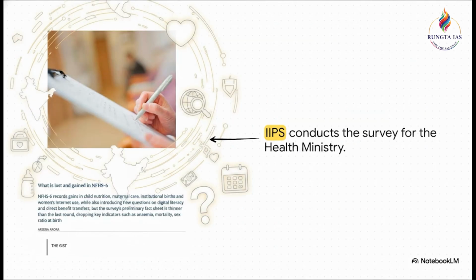And just for some quick prelims and mains context, remember that this survey is pushed by the Ministry of Health and Family Welfare, but the actual on-the-ground work is done by the International Institute for Population Sciences, or IIPS. This specific fact sheet covers the period of 2023 to 2024 across literally every state and union territory, with the sole exception of Manipur.